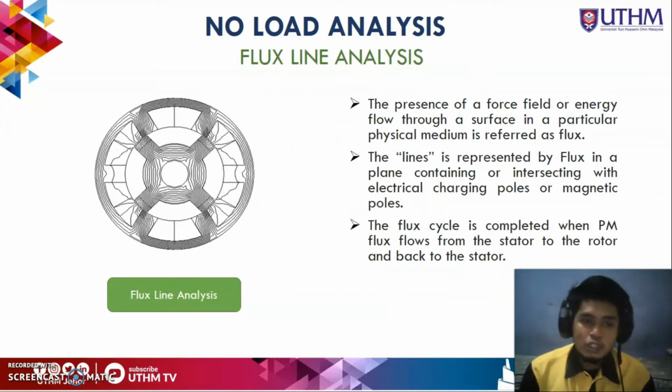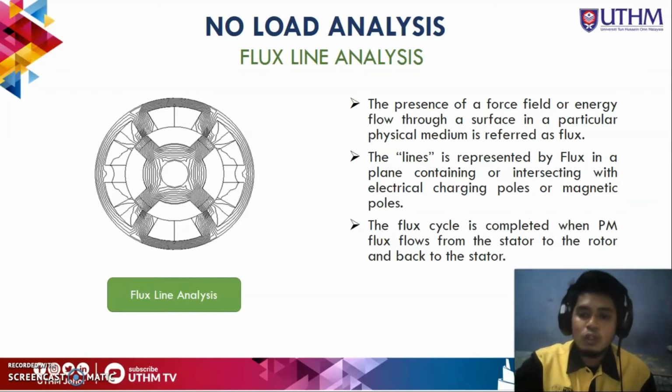As you can see, the dark line at the PMM is represented by flux in the plane containing or intersecting the magnetic pole. The flux cycle is completed when the PM flux flows. PM is permanent magnet, and it flows from the stator to the rotor and back to the stator. So there is a complete cycle for the PM flux.